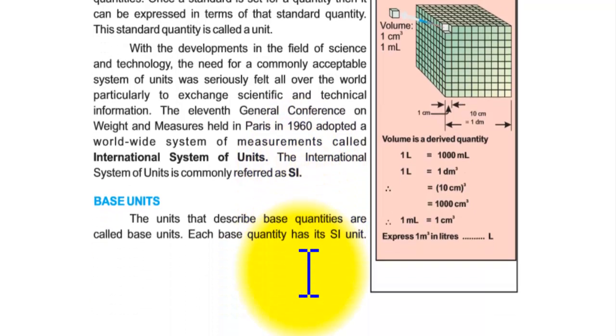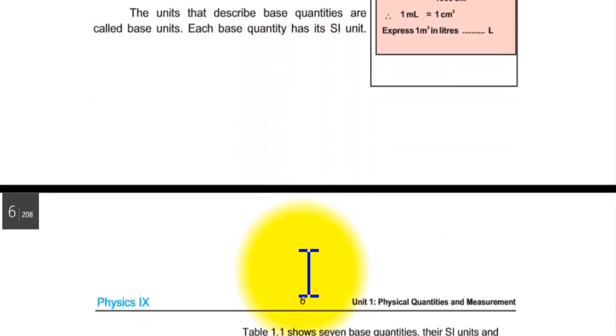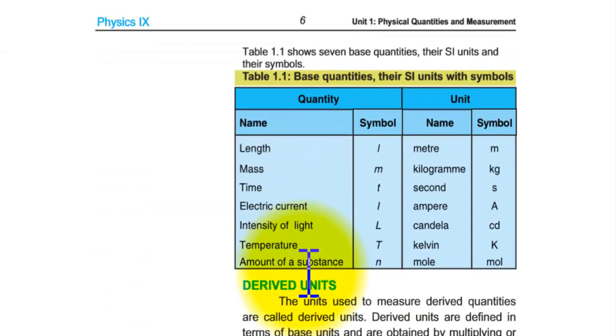Base quantities. So if you use base quantities, then the units that describe base quantities are called base units. Each base quantity has an SI unit. So every base quantity has an SI unit. The table shows the 7 base quantities, their symbols and units. So now we can study all the quantities.